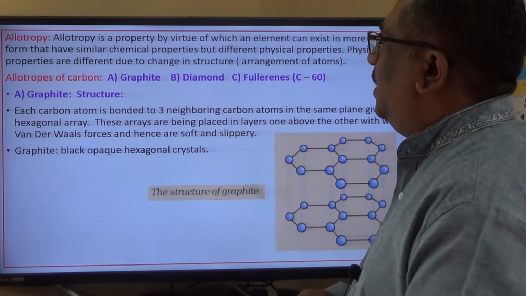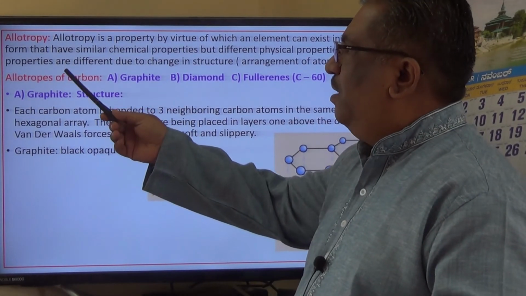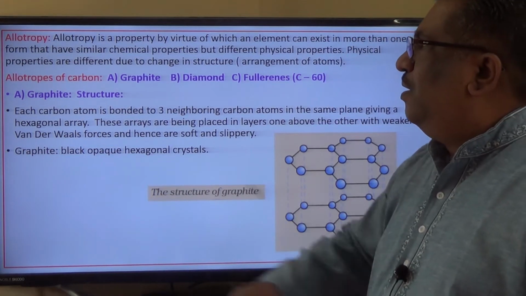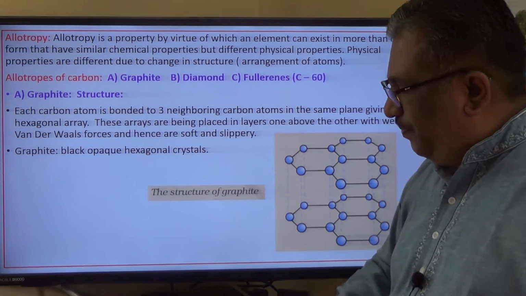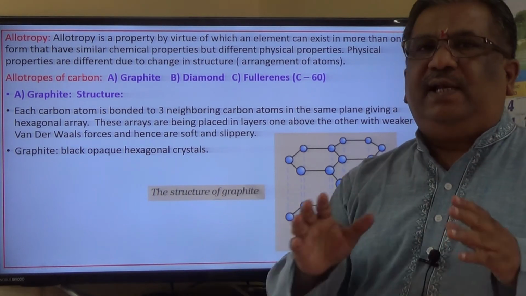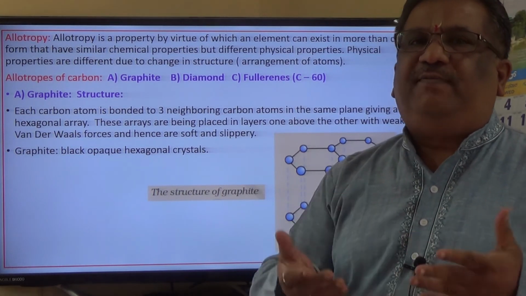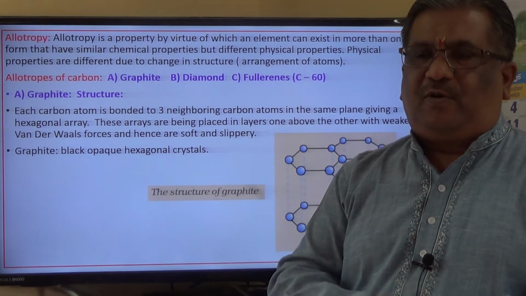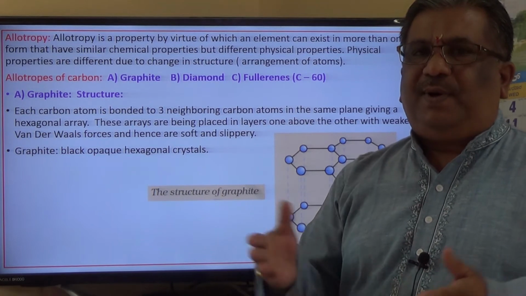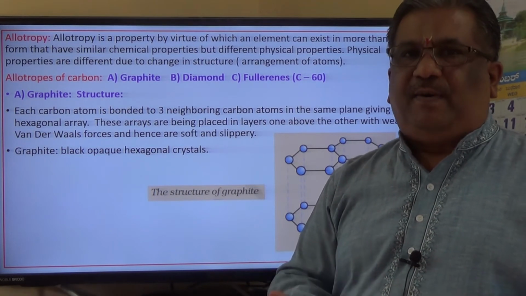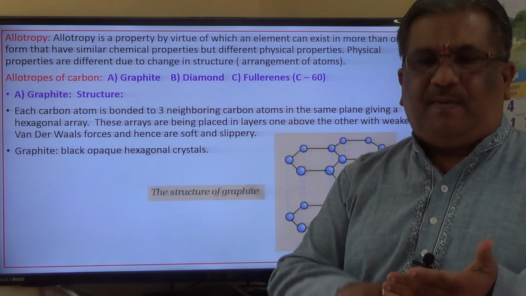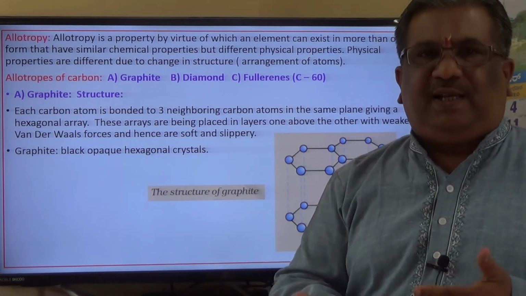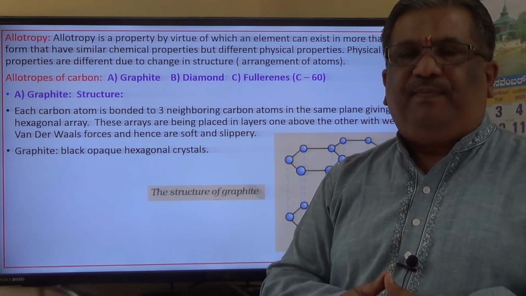Now let us have a look at allotropy and what are the allotropes of carbon. What is allotropy basically? An element can exist in more than one form, and that property is called allotropy. For example, carbon can exist in 3 different forms. Graphite is one form, diamond is another form, and fullerenes is another form.